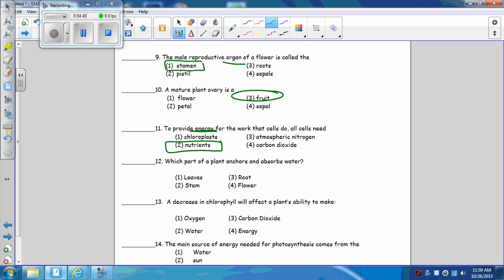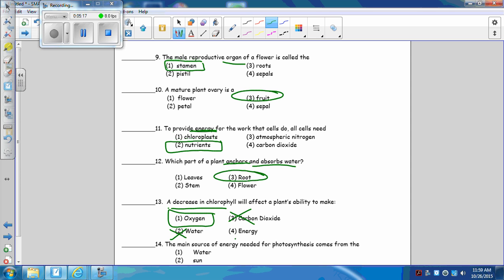Number 12. Which part of a plant anchors and absorbs water? Anchor right there. Keyword from your notes. Roots. A decrease in chlorophyll. So we're getting less chlorophyll. Well, if there's less chlorophyll, we will not be able to undergo photosynthesis. If we're not able to undergo photosynthesis, we can't make glucose. And the byproduct of photosynthesis is oxygen. Carbon dioxide, you need. Water, you need.